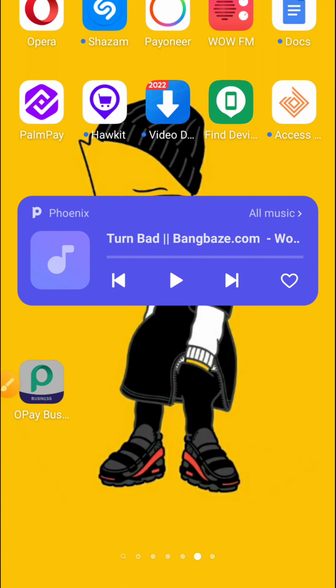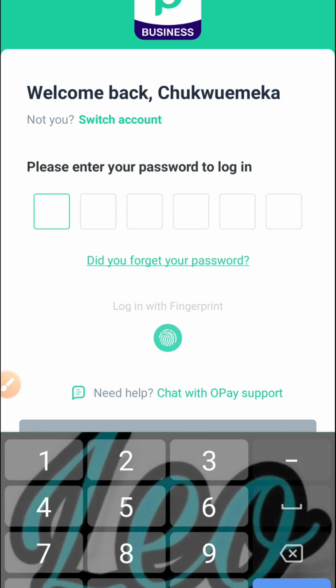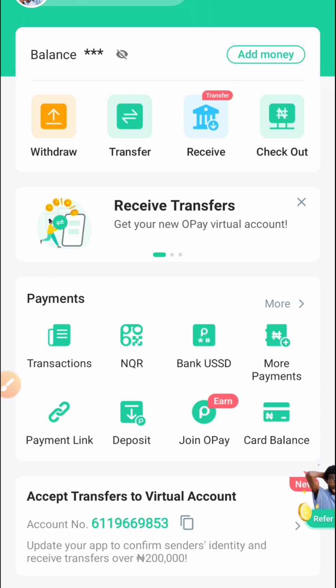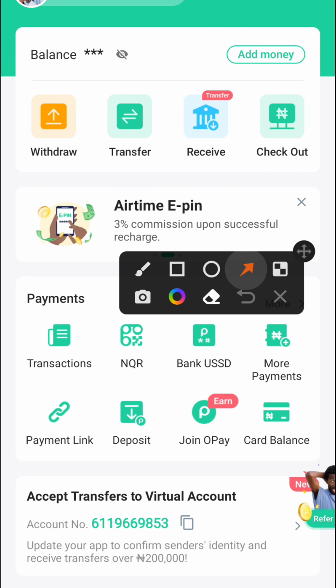Alright, so I'm going to click on this app and log into my account and show you step by step how to invest using this platform and make good money for yourself. Opay has a lot of things to offer, so I'm going to quickly show you some of the things you can do using Opay.